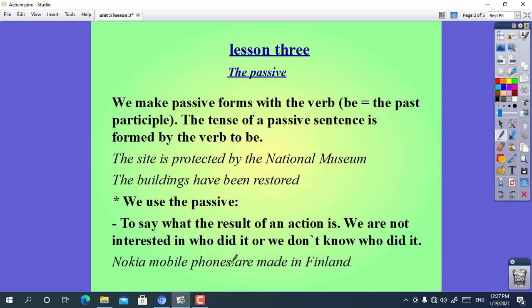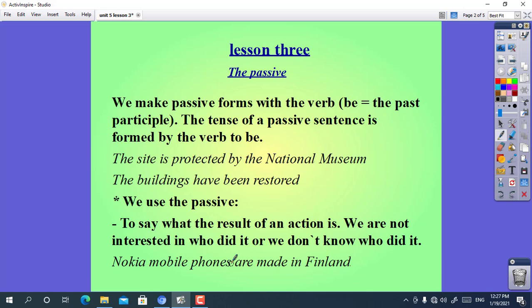Number 2, the buildings have been restored. This sentence is in the present perfect passive. Have plus been plus the past participle. And let's turn to the usage of the passive.